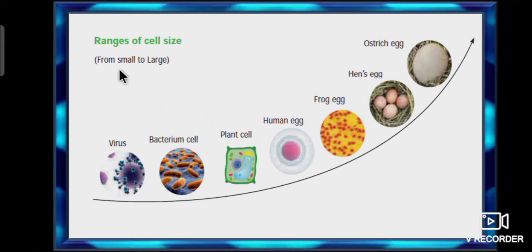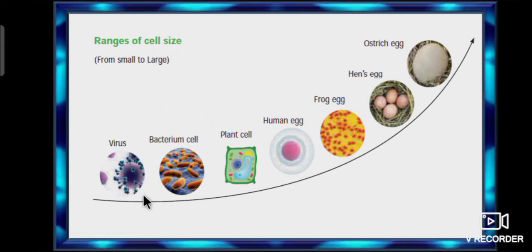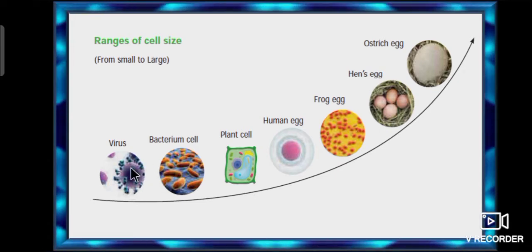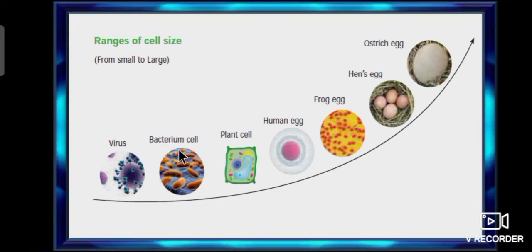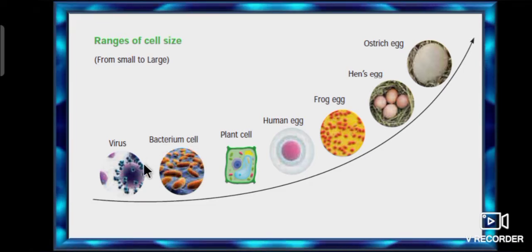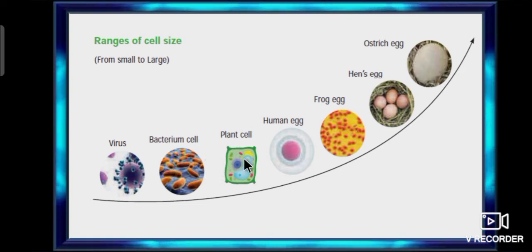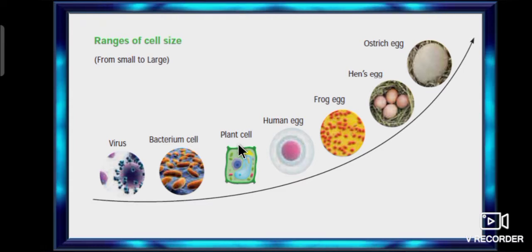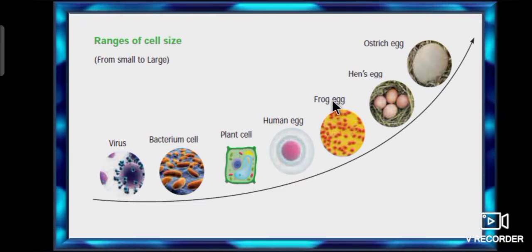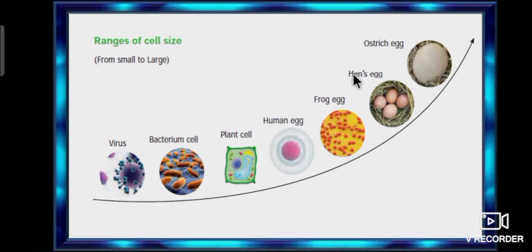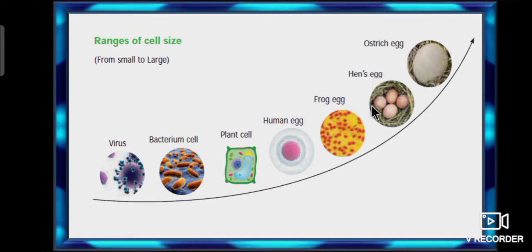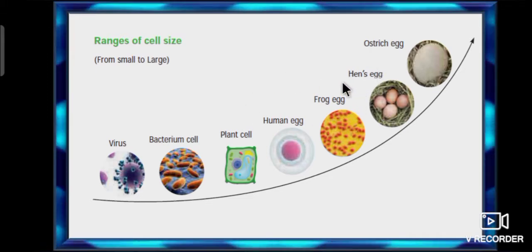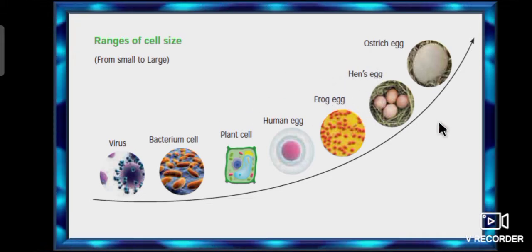Let's see the ranges of cell size. Virus is an example of small size cell. Then bacterium cell is bigger compared to the virus. Plant cell is bigger than the bacterium cell. Human egg is bigger than the plant cell. Frog egg is bigger than the human egg. Hen's egg is bigger than the frog egg. Ostrich egg is bigger than the hen's egg. So ostrich egg is an example of larger size cell.